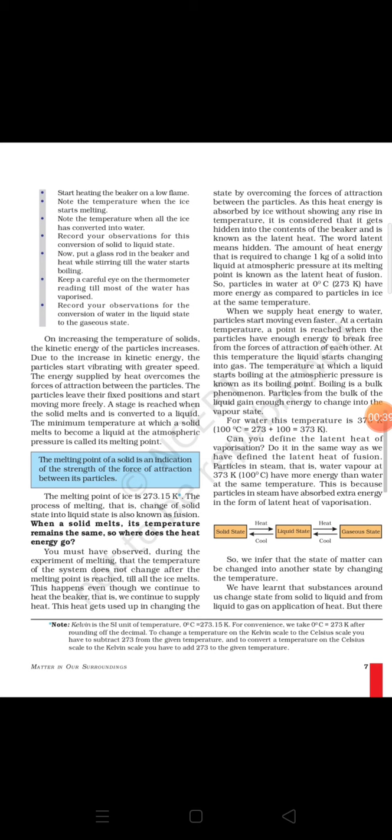It means that initially when ice starts melting, when ice starts converting into water, until all ice gets converted into water, the temperature was constant and the thermometer reading was 0 degrees Celsius. Same way, in the boiling of water, when the water just starts converting into steam, till all water gets vaporized, that means till all water gets converted into steam, the temperature was constant at 100 degrees Celsius. This is a very important point. That means temperature remains constant during the transition.